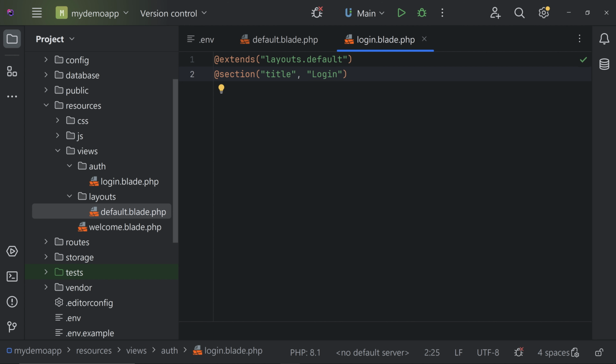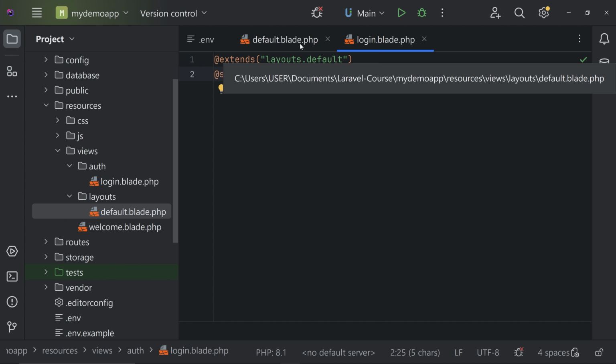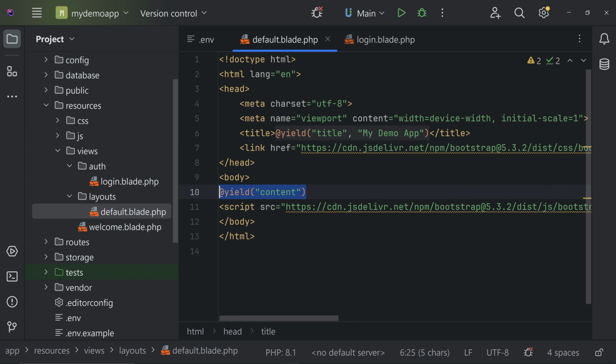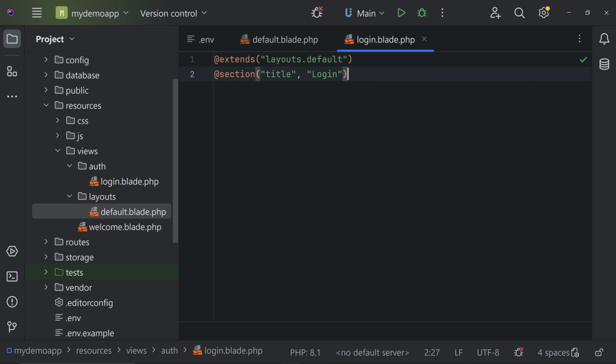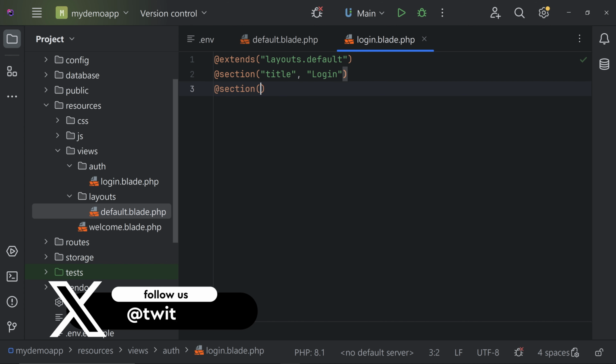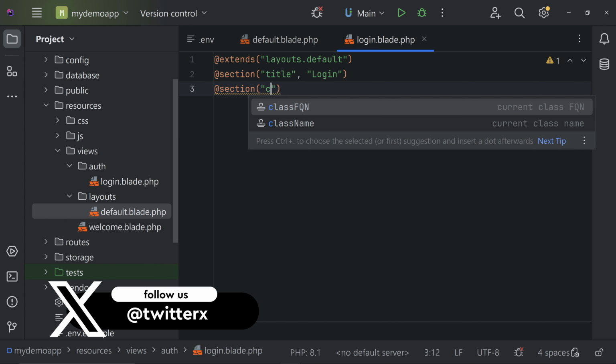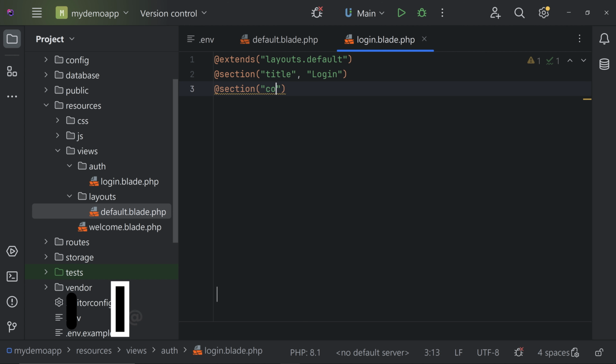So now we have added the title that is login. So next thing that we have to pass is content. Okay. So we are going to add a login form. So at section content, and here we cannot pass the entire content like this.